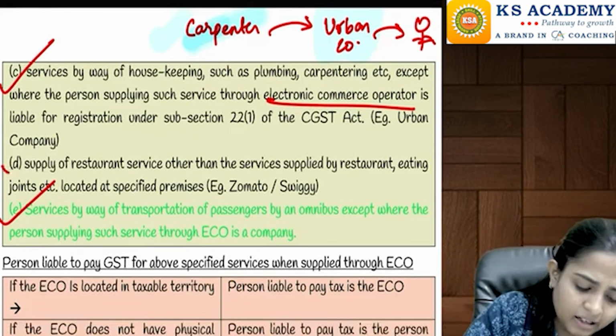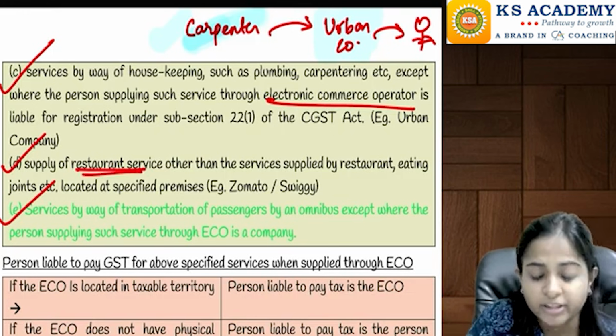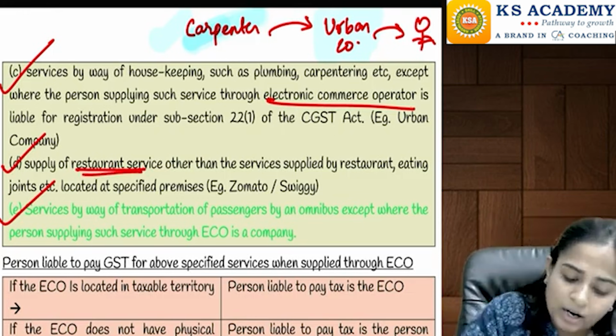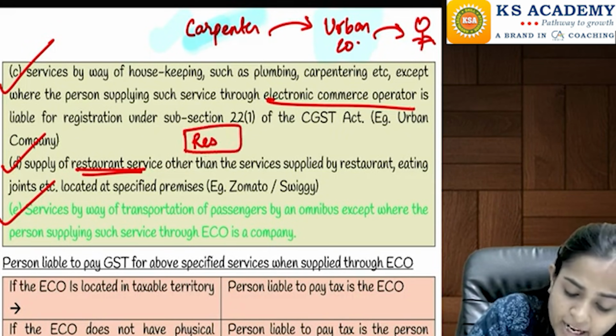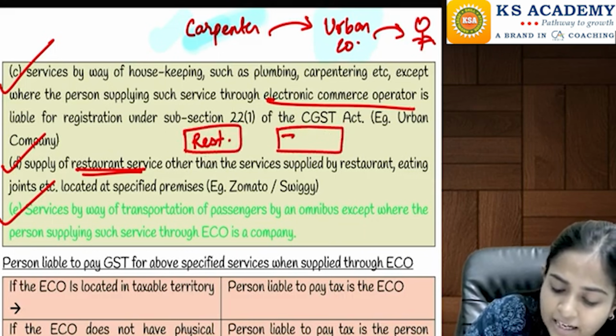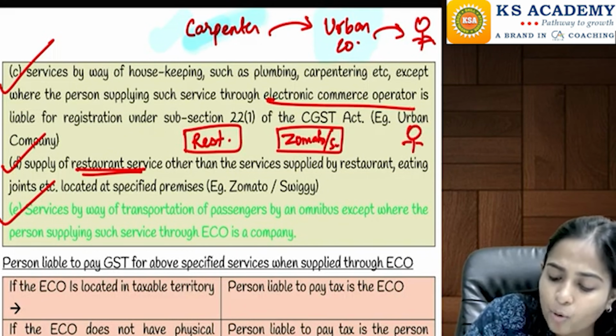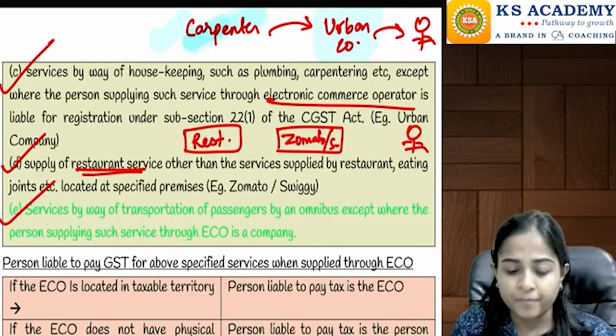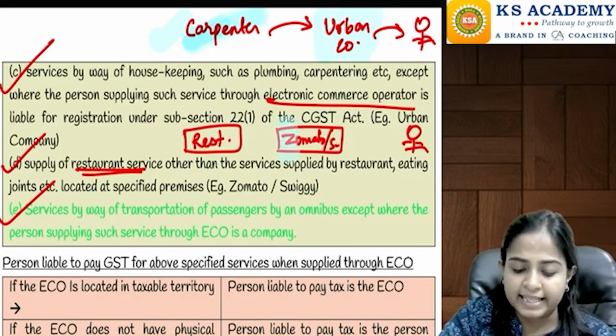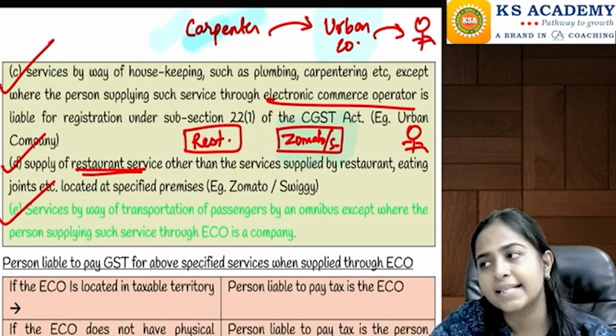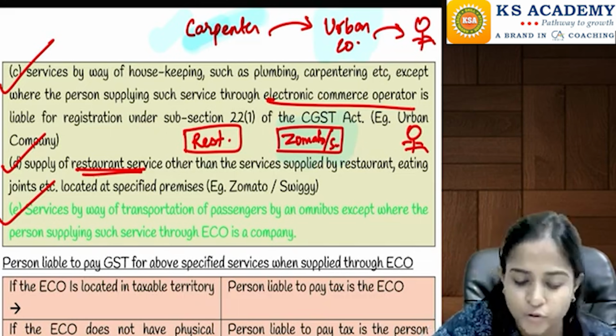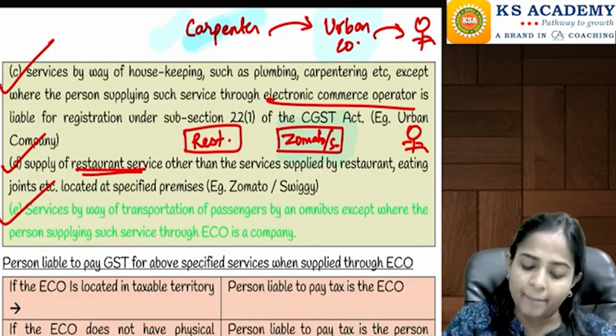Yes. The next one, point D, is talking about restaurant services. Let's say a particular restaurant has listed itself on Zomato or Swiggy, and now they are providing the food to the final customer. In this case also, the person responsible to pay the tax is the e-commerce operator, that is Zomato, Swiggy, or any other third-party app.